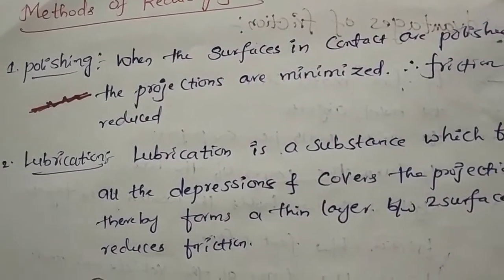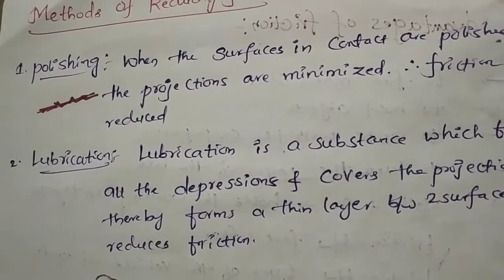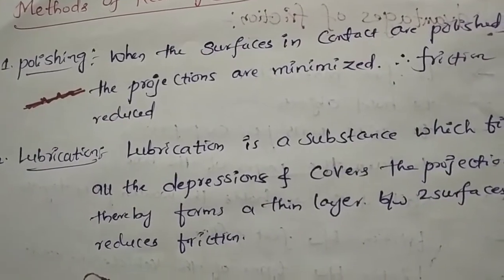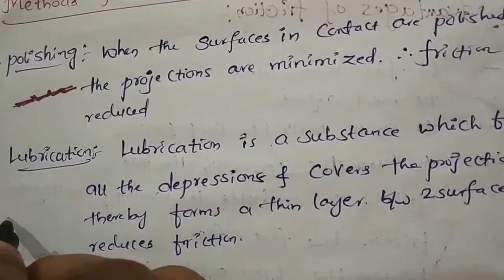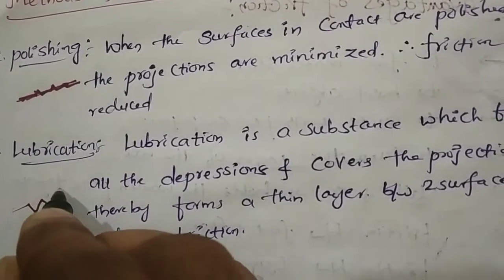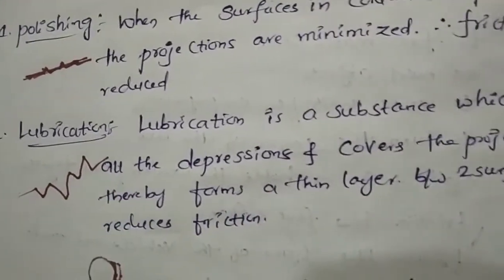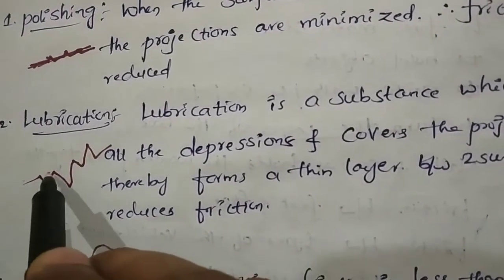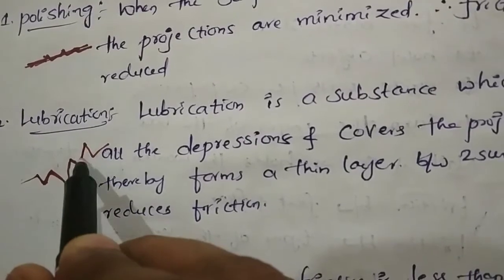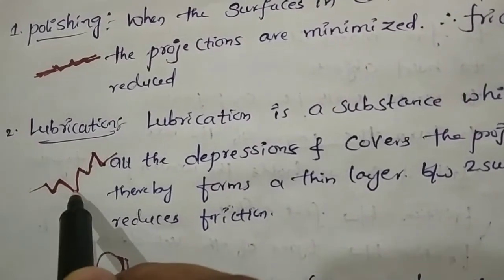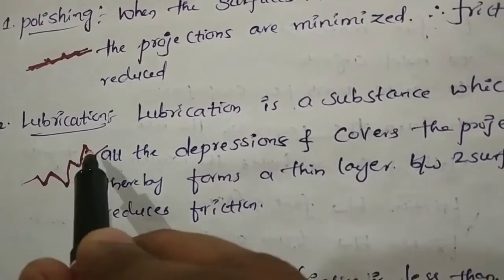Next one is lubrication. Lubrication is a liquid which will fill in the depressions. For example, the surface is like this. These are called depressions and these are called projections. Depressions and projections are there, but the surface is not smooth.